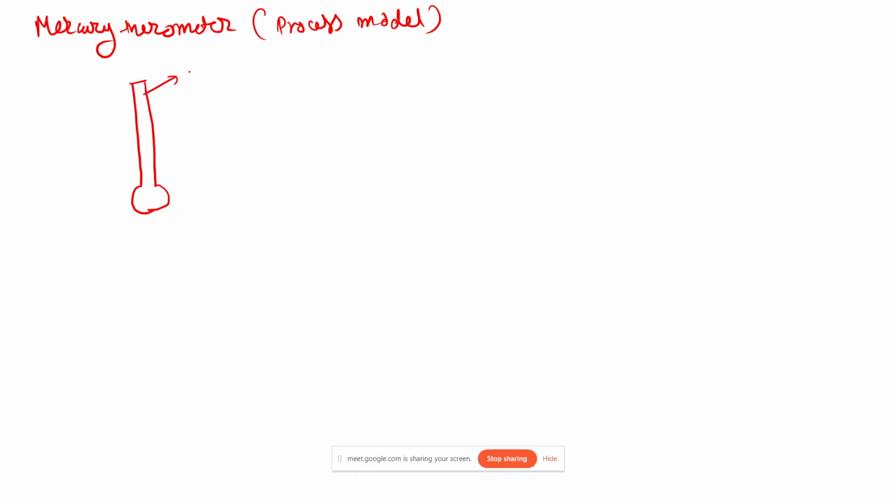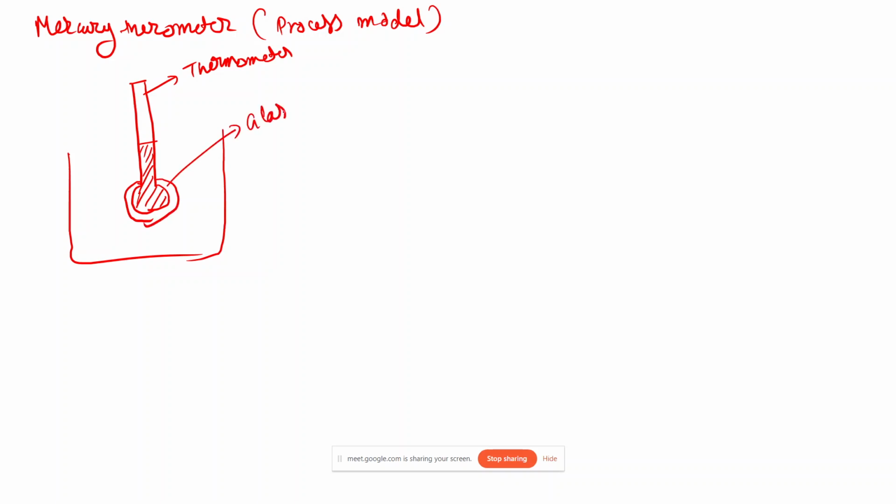Let us consider this is our thermometer, and here we are having an oil bath. This is the thermometer that has been filled with mercury, and then we have the wall of the thermometer, that is the glass wall. This is mercury, denoted by Hg.